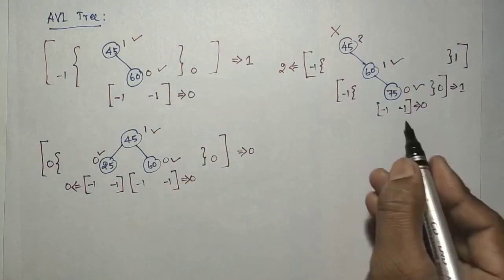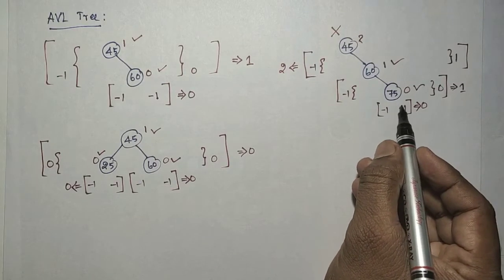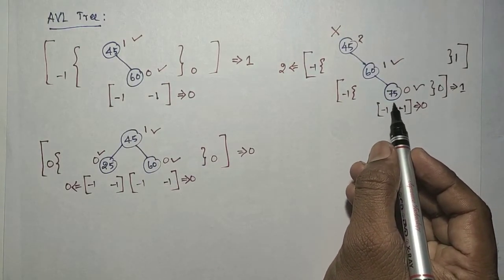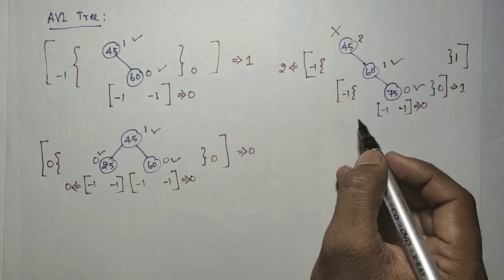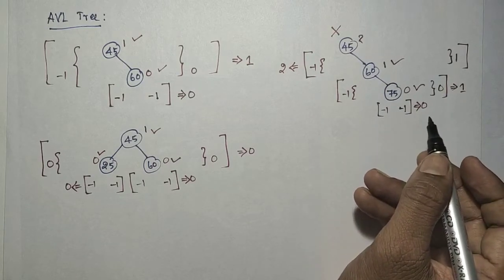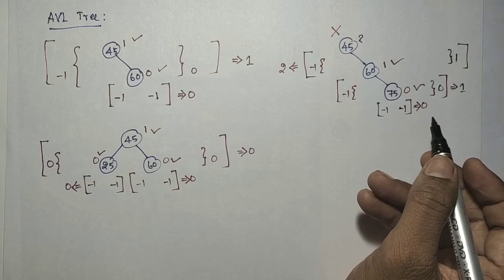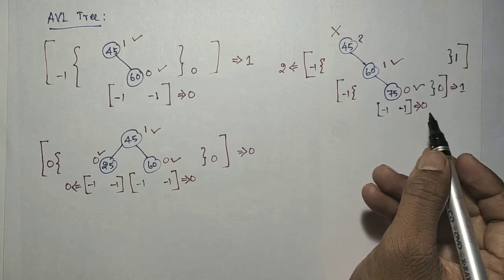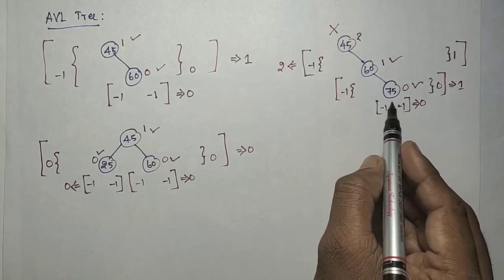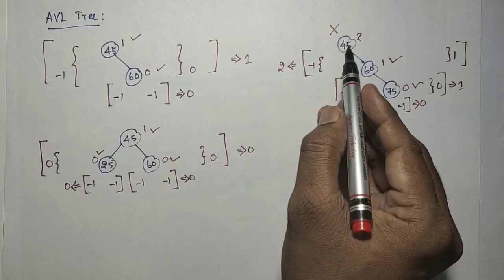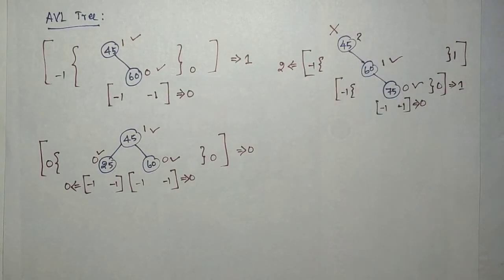So every node has to be balanced. To check whether a node is balanced or not, we need to check the height of the left subtree and right subtree. That difference should not go beyond 1. Here it violates that, so the height at 45 is not balanced, so it is not a balanced search tree.